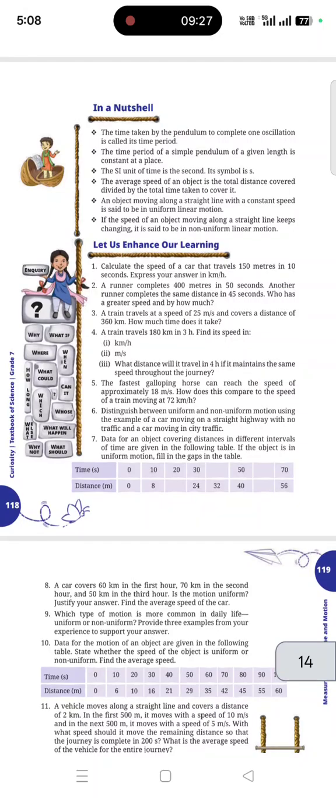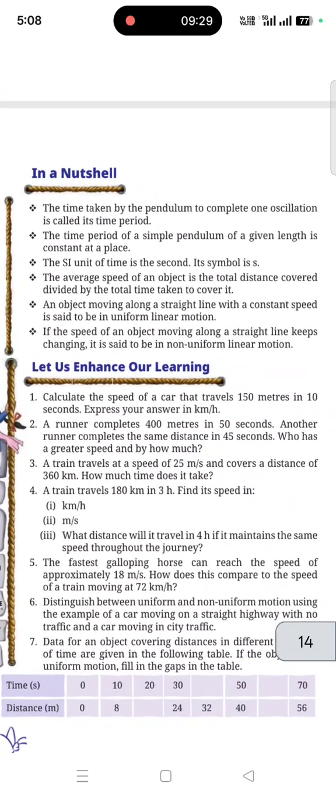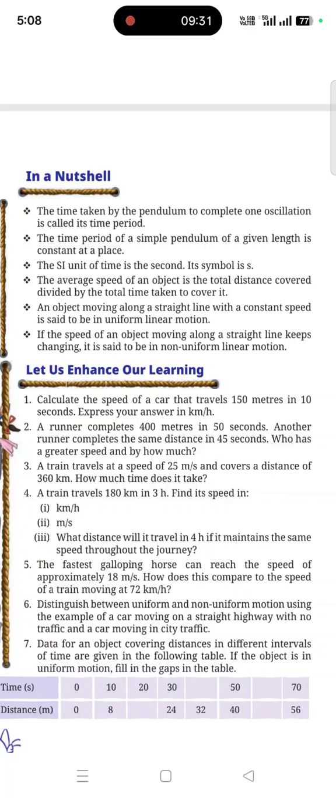That's the simple difference. What we read today, we are going to cover in a nutshell. The time taken by the pendulum to complete one oscillation is called its time period, that is the to and fro motion. The time period of a simple pendulum of a given length is constant at a place. The SI unit of time is second, represented by s. Minutes and hours can also be used, but generally the standard unit is the second.